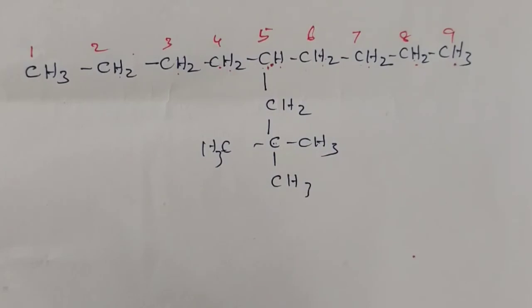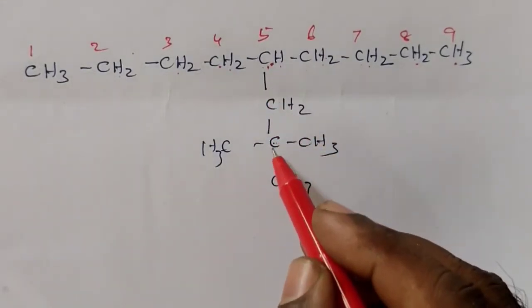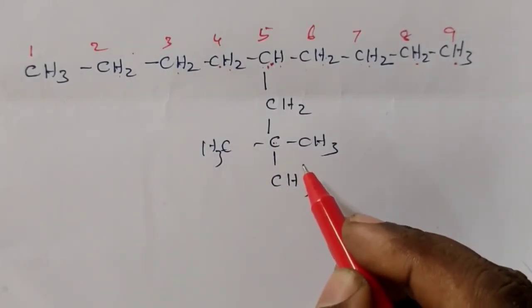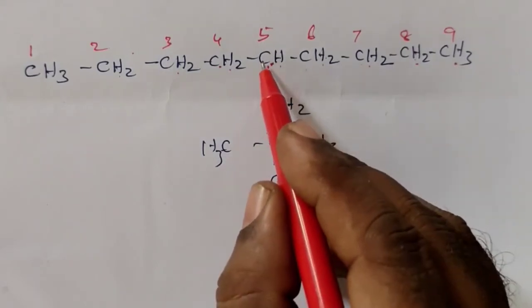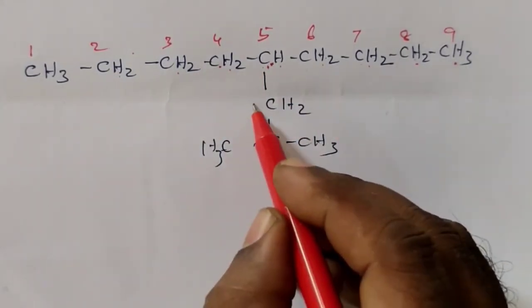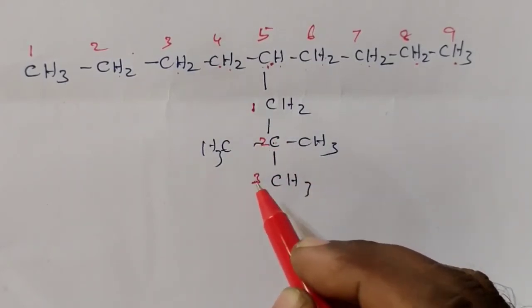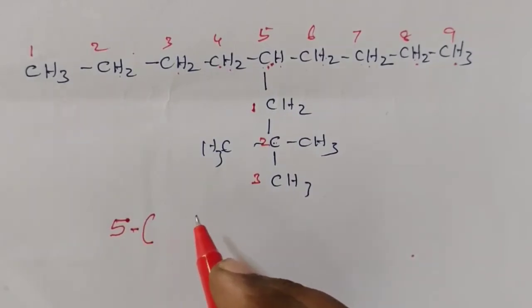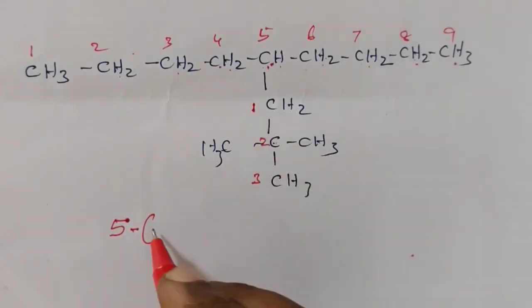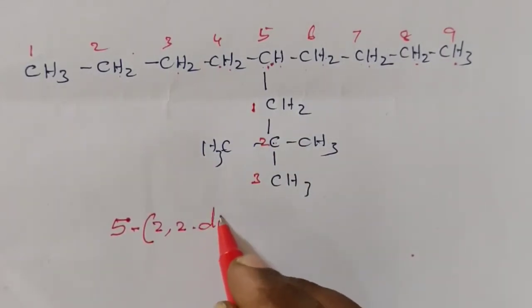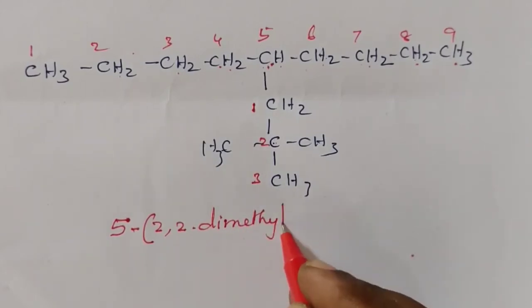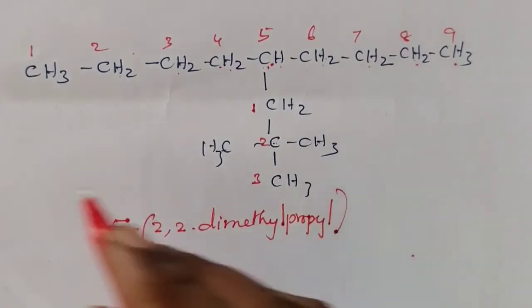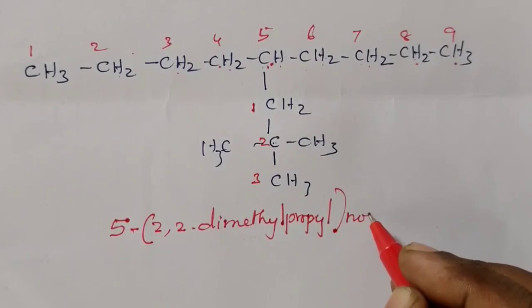Now we have to write the name. How can you write the name? The fifth carbon atom contains a substituent which again contains a substitution. So what we have to do? The carbon which is attached to the root chain or the parent chain, we have to give number 1. The next carbon number 2, 3. So we have to write the fifth position consists of 2,2-dimethylpropyl. Then totally 9 carbon atoms, so it is called nonane.